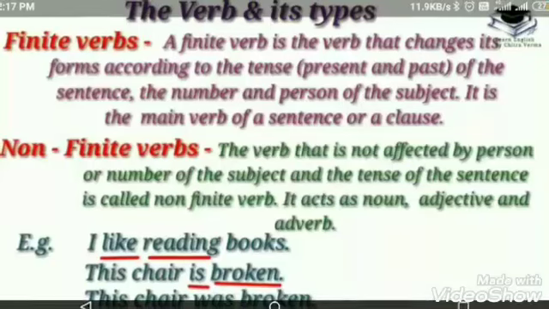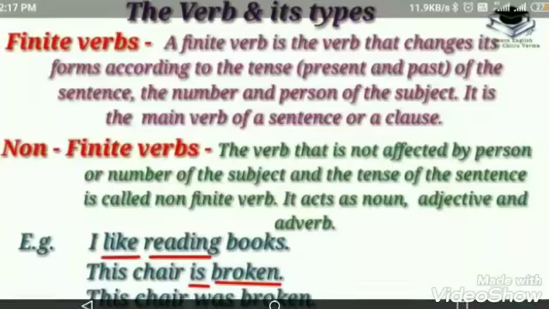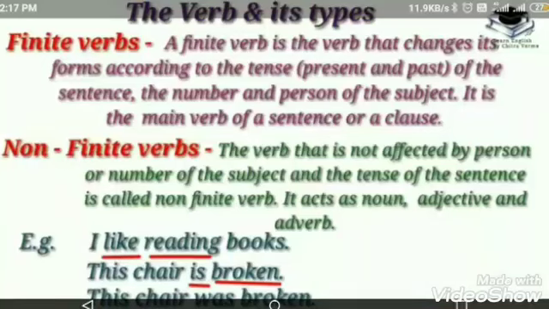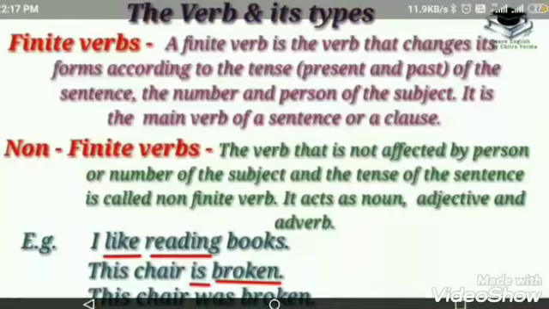See, 'I like reading books' is the first sentence. Here, 'like' is a finite verb, 'reading' is a non-finite verb. The second example, 'The chair is broken.' So, 'is' is a finite verb because here the subject is singular, this chair. So, 'is' is used.